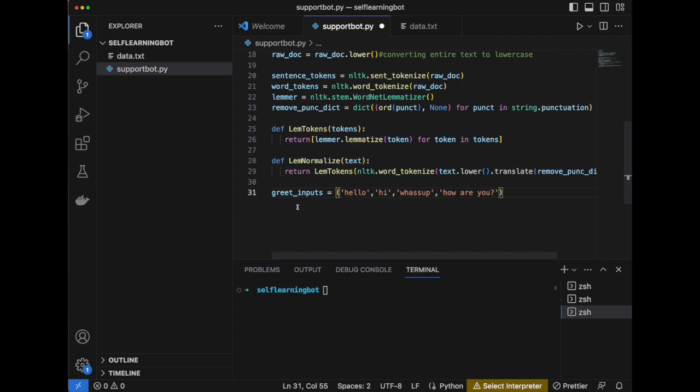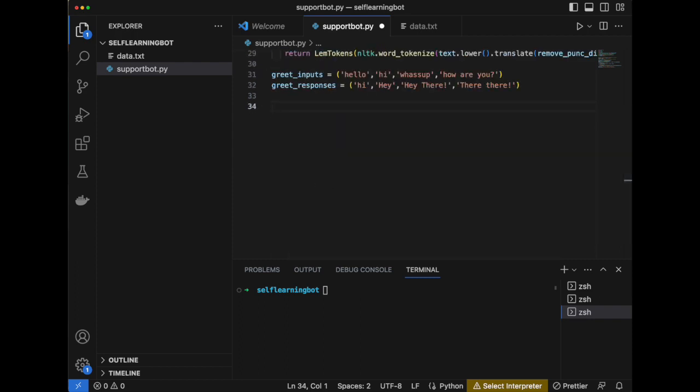Next thing we are going to do is define the greet inputs. These are the words or phrases you can say to the bot to start a conversation, like saying hello to a friend. The next is greet responses, like hi, hey, hey there. So when you greet the bot using one of the greet inputs, it randomly picks a reply from these options to greet you back, just like a friend saying hi in return.